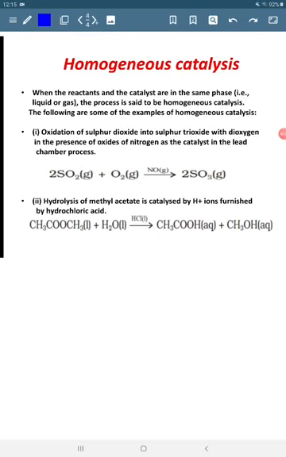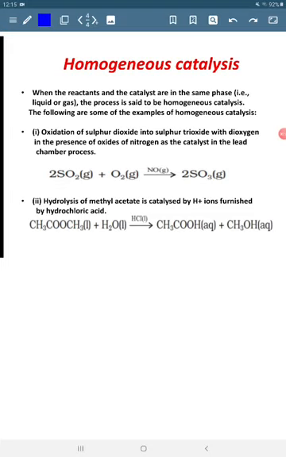Homogeneous catalysis. Now catalysis is of two types, homogeneous and heterogeneous. First of all we'll study homogeneous catalysis. In homogeneous catalysis, the reactants as well as the catalyst are in the same phase. For example, sometimes both are liquids and sometimes both are gases. Here a few examples are given.